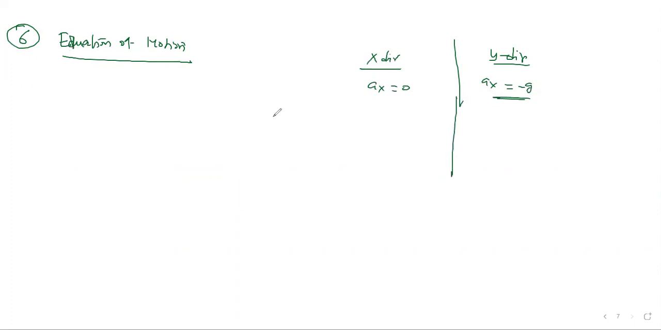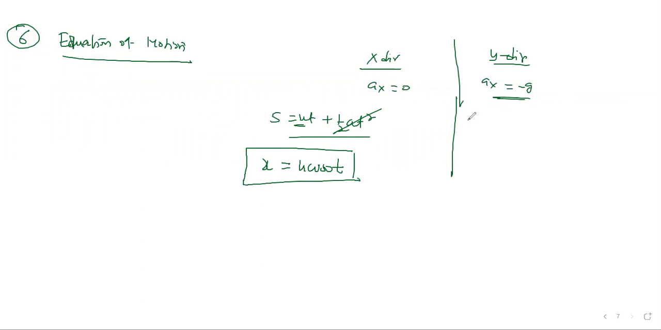Look here. So what are we doing? S is equal to ut plus half at square. This equation we write in x direction, then we write in y direction. Let's write in x direction. S means normal distance x. U means velocity in x direction, that's u cos theta, already we know, into t. And this term is 0 because no acceleration. So this is your equation of motion in x direction, right?